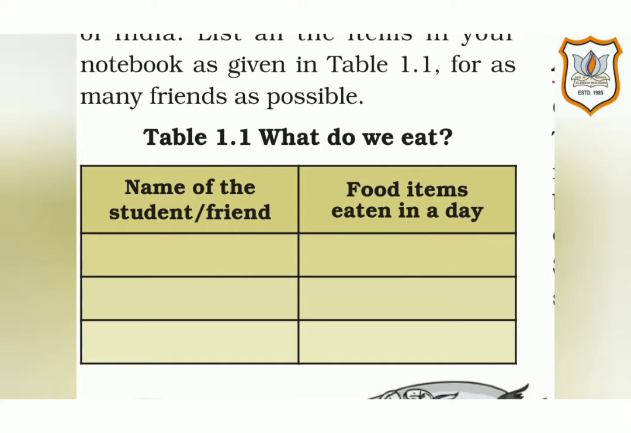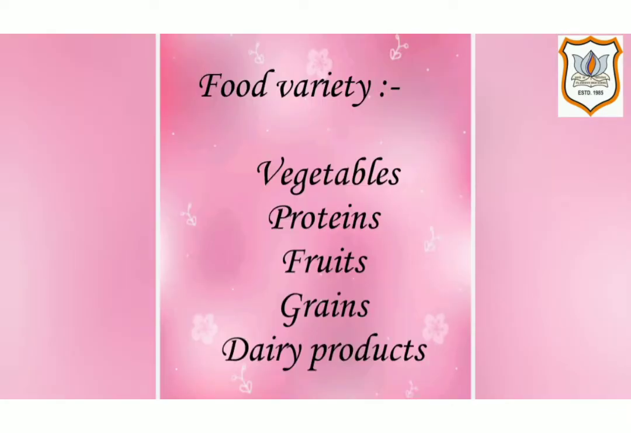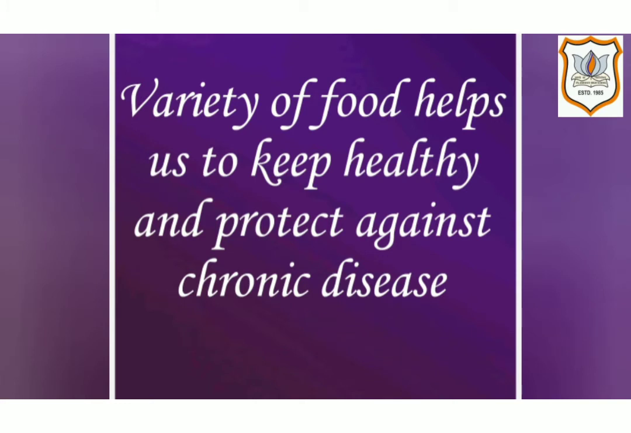As the topic was about food variety, we eat different kinds of food, that is vegetables, proteins, fruits, grains, dairy products and many more. Now, what happens when we eat a variety of food? Variety of food helps us to keep healthy and protect against chronic disease. Chronic disease means the disease that continues for a long time. So we should eat different varieties of food to stay healthy and protect ourselves from disease.